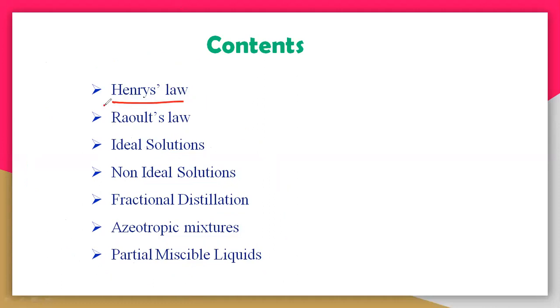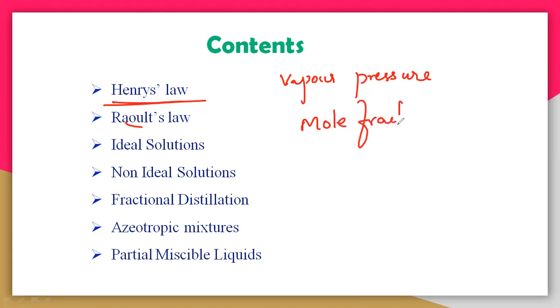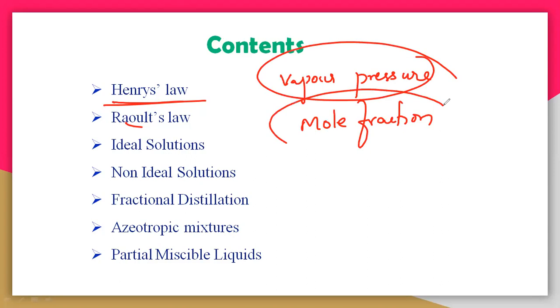So yesterday we completed up to Henry's law. The next one is Raoult's law. To understand Raoult's law, first of all we need to understand the terms in it. Before Raoult's law, I want to explain two terms: vapor pressure, and the other one is mole fraction. You need to understand these two things, then you can easily understand Raoult's law. So let us understand what is vapor pressure and what is mole fraction.